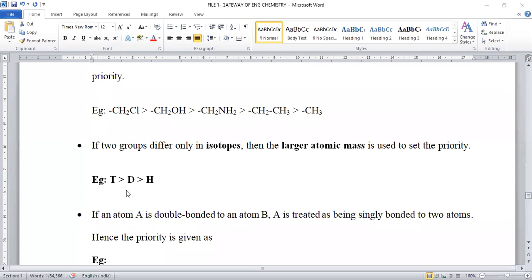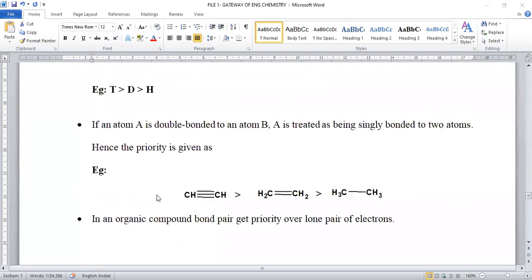Hydrogen, deuterium, tritium, atomic number will be one only. But in this case, in order to assign the priority, we have to go with their atomic mass. Tritium will have a higher atomic mass than deuterium, than hydrogen. So in this way, in case of isotopes, atomic mass will be considered for assigning priority.